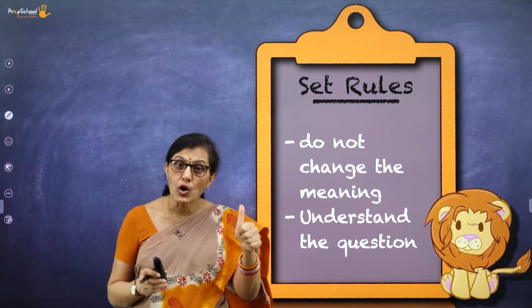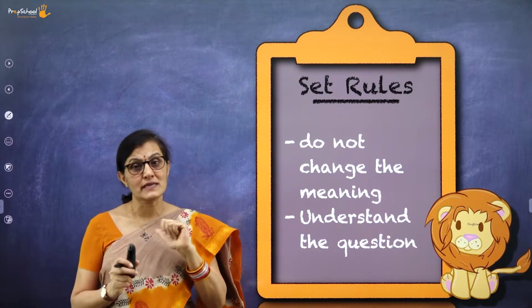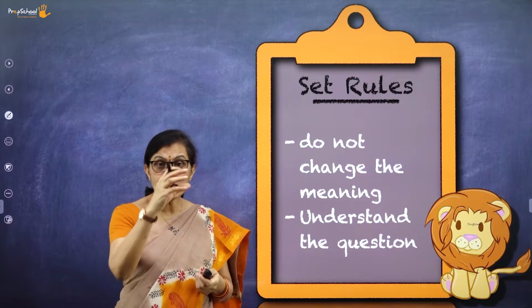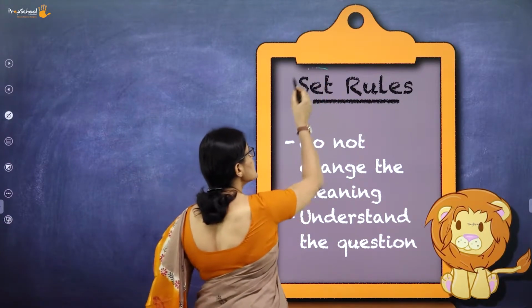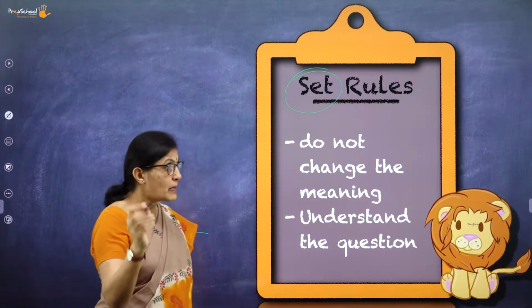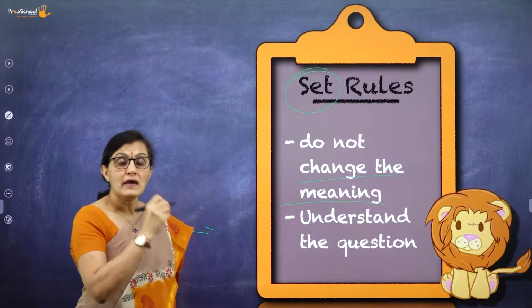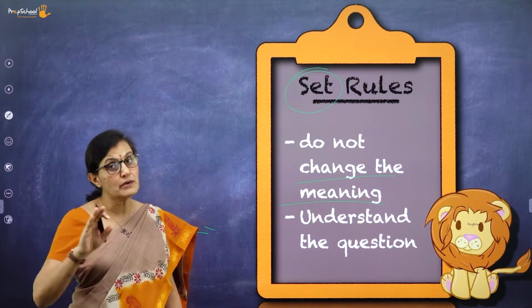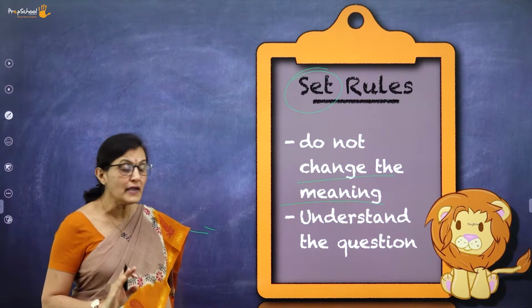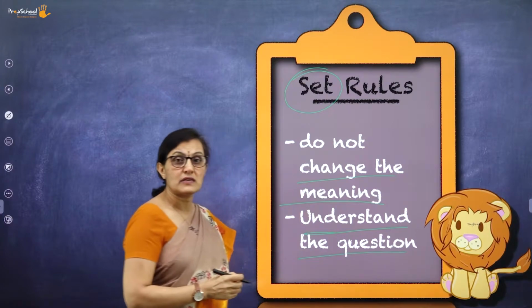I told you what sentence formation is and why it is important. By now, you would have picked up what a set rule there is. Remember, always never change the meaning. If I say, I am writing, you can't change the meaning at all. Also, understand the question.